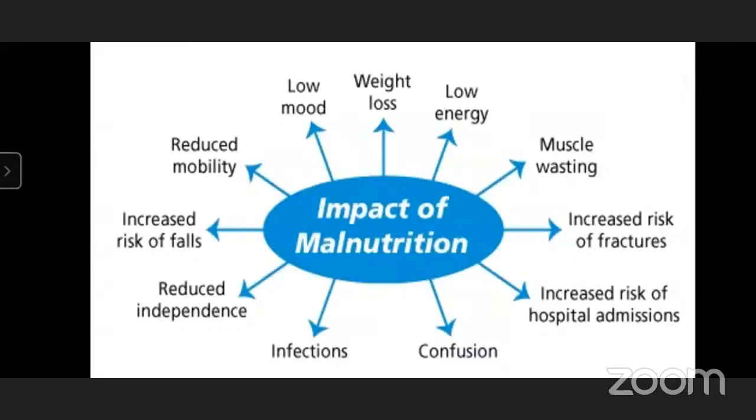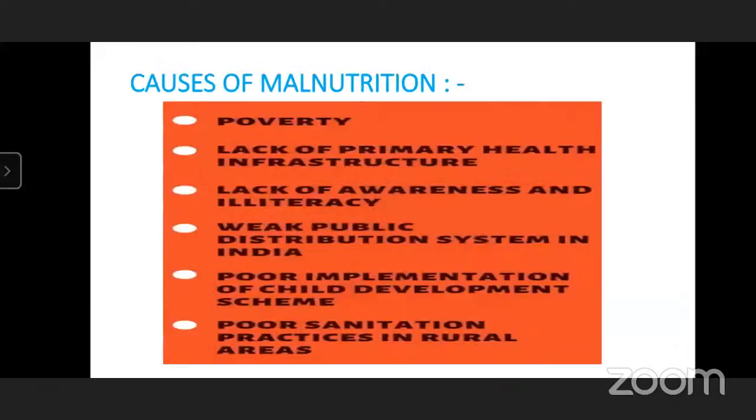All such things happen due to not getting good food. So these problems happen due to not eating good food. These are the impacts of malnutrition on our health. Now tell me the causes of malnutrition. Why does malnutrition happen? It happens due to poverty.